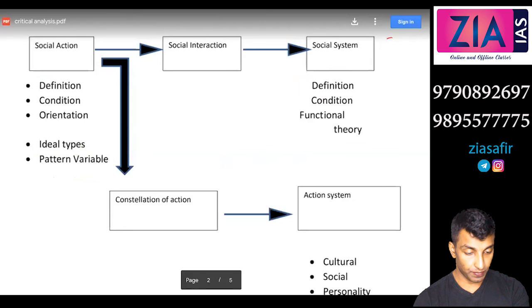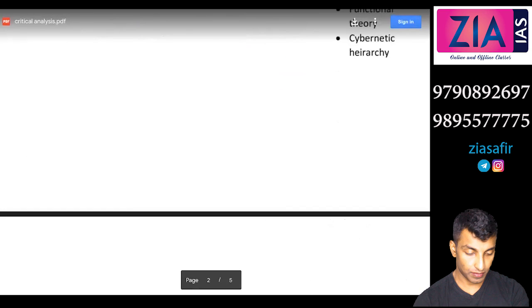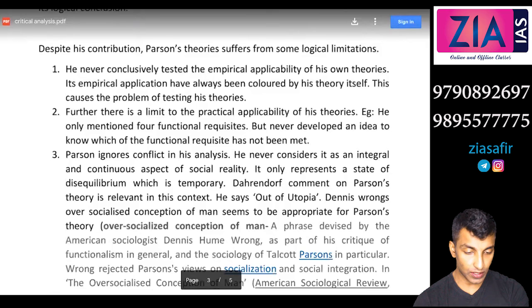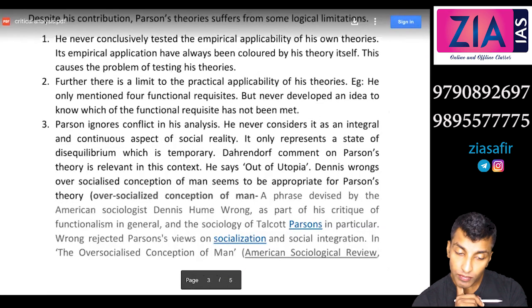Yeah, anything else? Sir, in criticism point number 2, there is some problem in the last line, I am actually not able to understand it. Criticism number 2. What is the problem? In the last line, about the idea to know which of the functional requisites have not been met. What is the meaning of this?